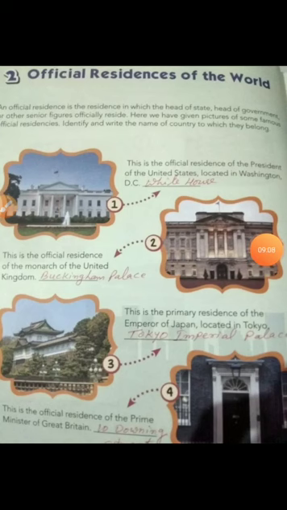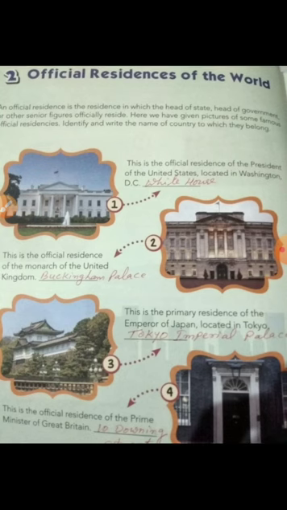Okay children, now we'll move on to the next page, that is official residences of the world. Now let us learn what an official residence is. An official residence is the residence in which the head of state, head of government or other senior figure officially resides. See children, before starting this, I just want to explain that in each and every country there is a governing body. Under them, as in a country there are different states, the states have different governing bodies. So overall it is called government.